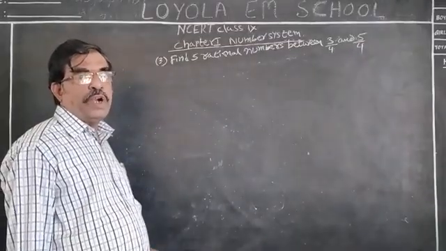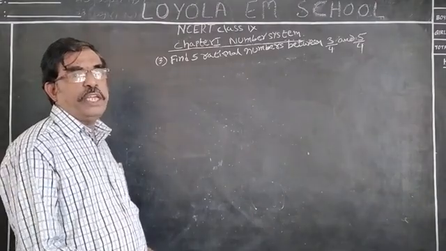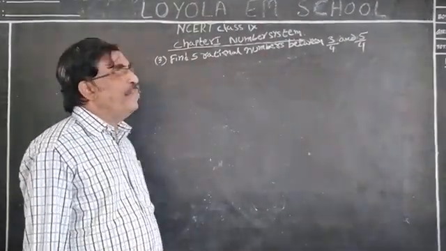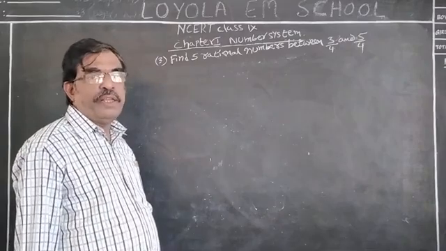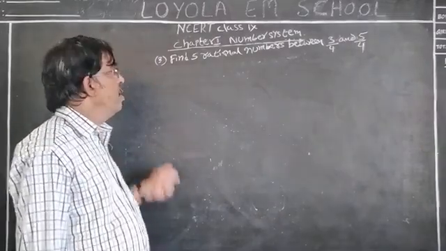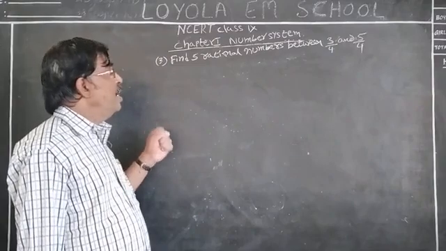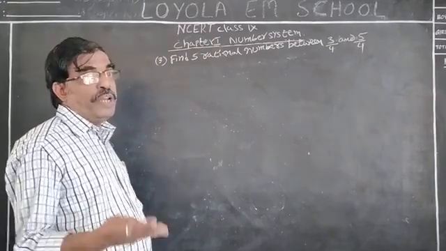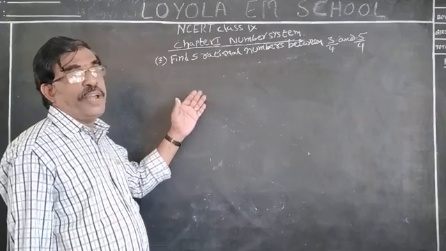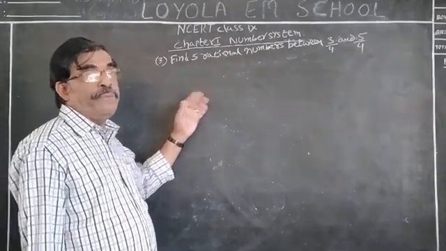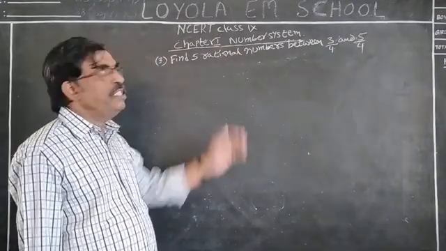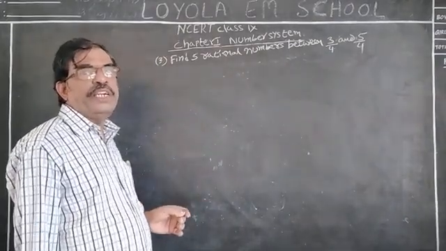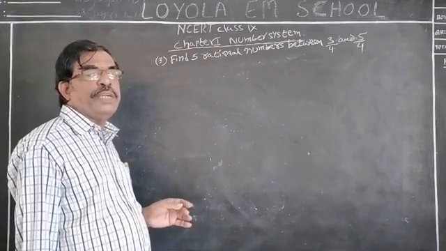This is another model. All of you listen carefully. Find 5 rational numbers between 3 by 4 and 5 by 4. Here, there is one condition. What does it mean? For example, if you write 1 or 2, it is easy with the mean method. But finding 5 rational numbers, 10 rational numbers, 8 rational numbers, it is very difficult. Hence, there is another easy method.